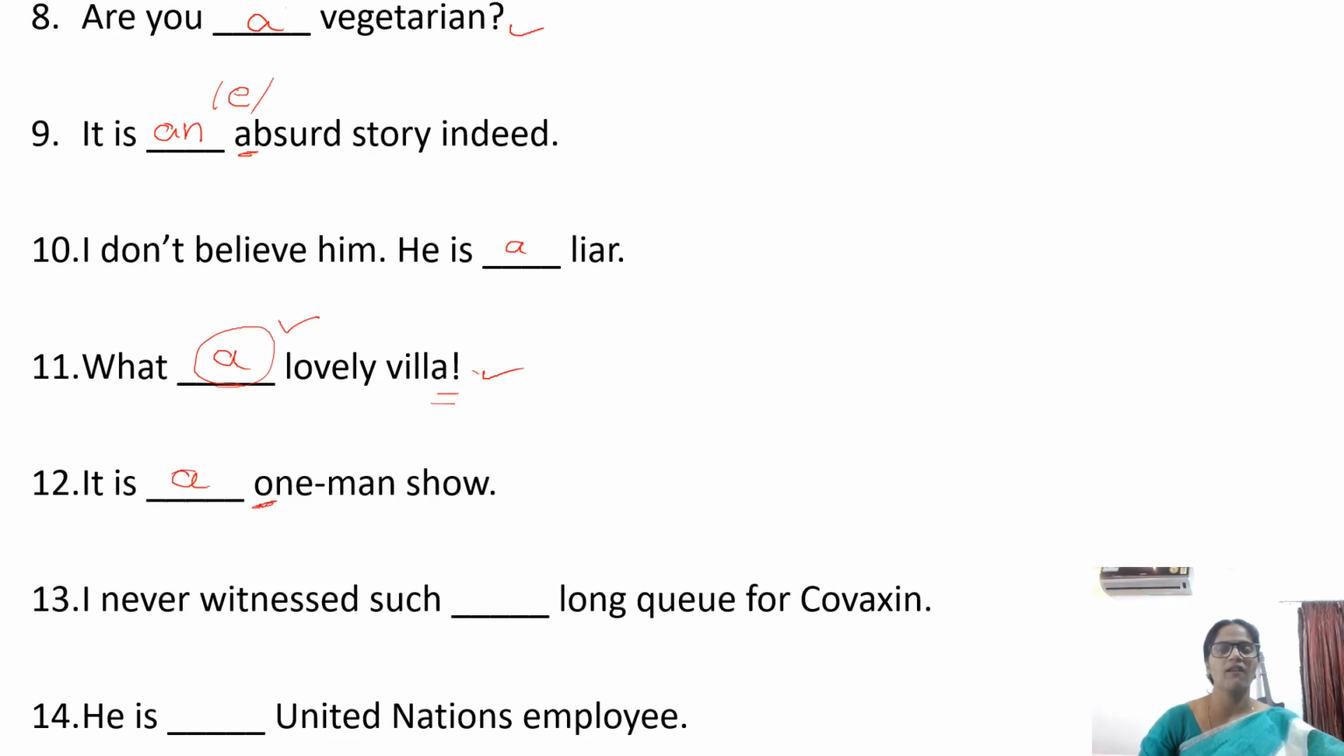It is a one-man show. O is a vowel letter, but the sound starts with wa. One, right? Wa is a consonant sound. So it is a one-man show. I never witnessed such a long queue for Covaxin. He is a United Nations employee. He is one United Nations employee. Here U starts with the sound you, and you is a consonant sound.